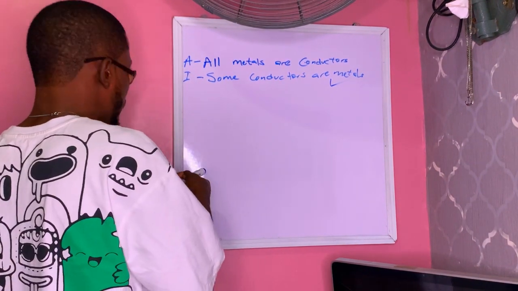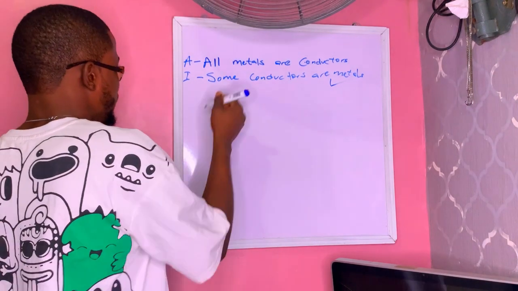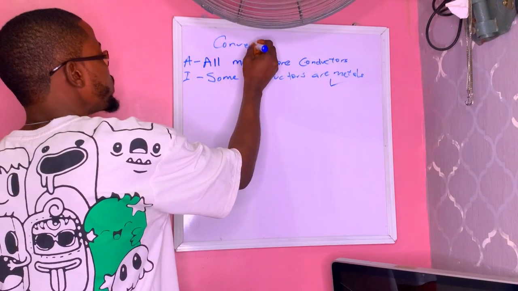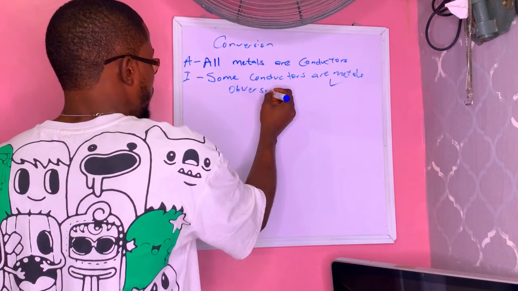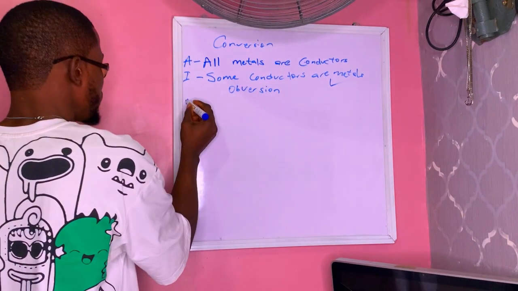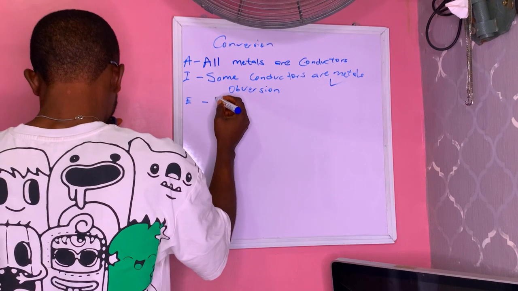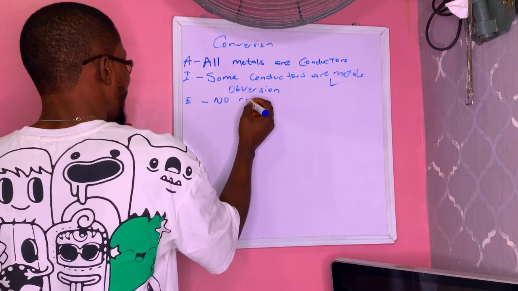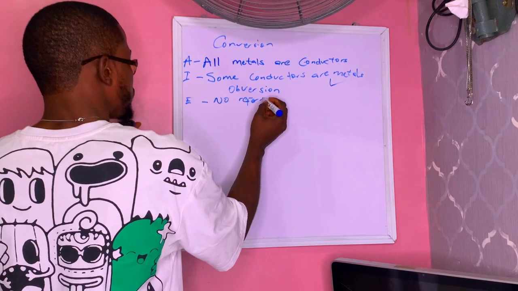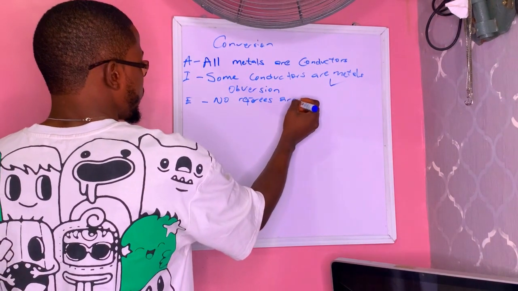So let's say, for instance, they give us a question on obversion. The first one was conversion. So let's assume they give us a question on obversion, and we have a question of E proposition. Let's say we have something like: No referees are idiots.